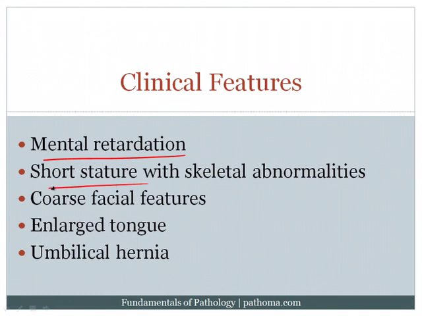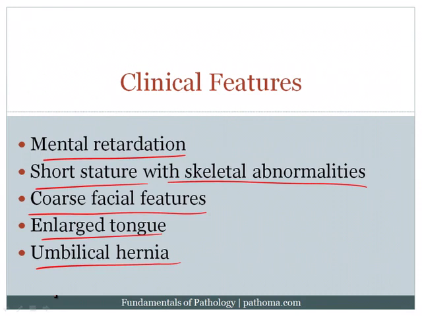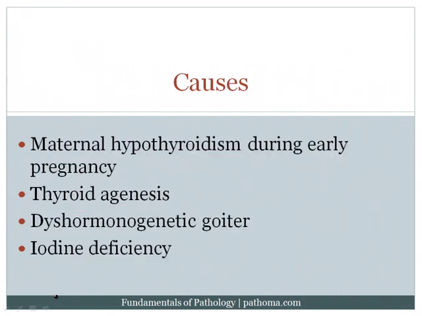They also get short stature with skeletal abnormalities, and that's because thyroid hormone is also necessary for normal skeletal development. They can have coarse facial features, an enlarged tongue, and umbilical hernia. These are some classic findings in a cretin child. Now, the causes would be maternal hypothyroidism during early pregnancy. Of course, the fetus then would not see enough thyroid hormone.